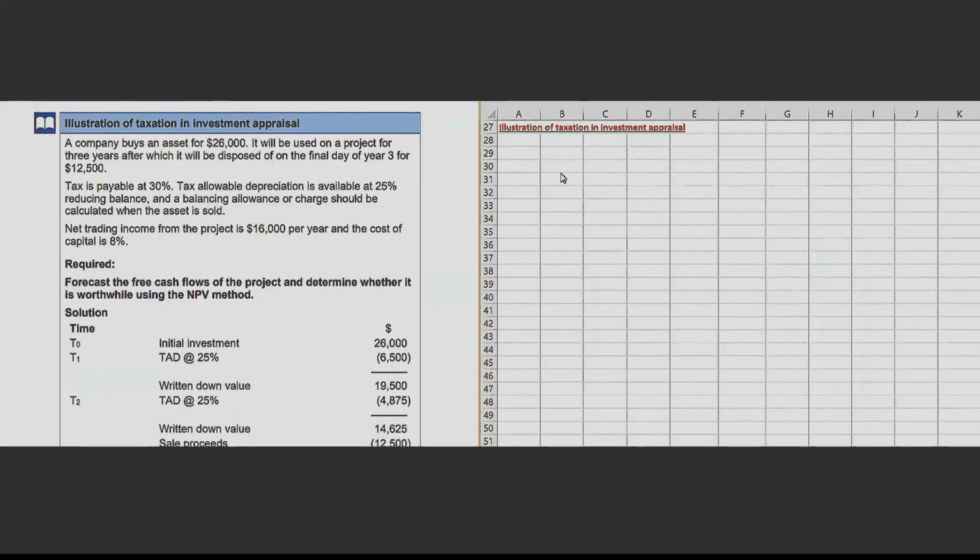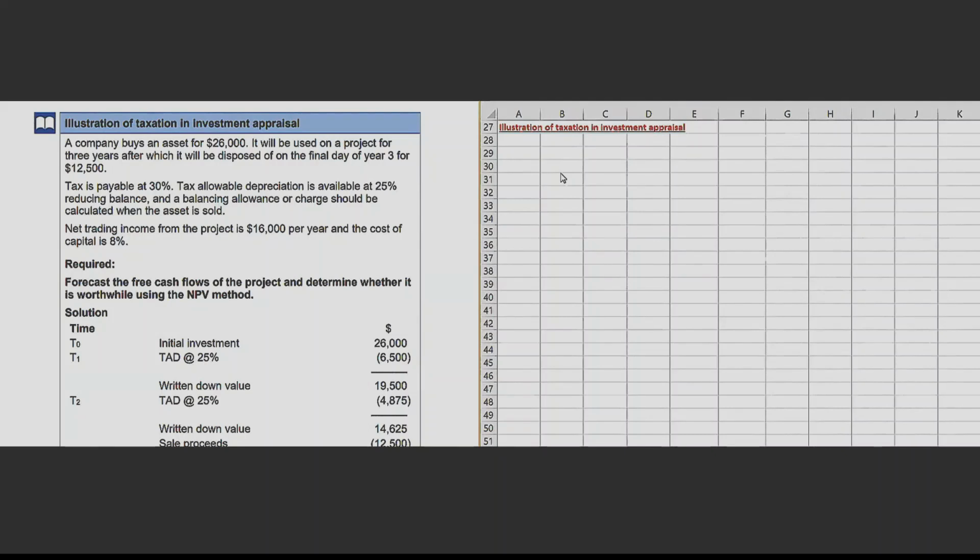So this is an illustration on taxation, which is a part of investment appraisal, where we will see the impact of taxation, how we deal with tax in such questions. A company buys an asset for $26,000. It will be used on a project for 3 years, after which it will be disposed of on the final day of year 3 for $12,500.